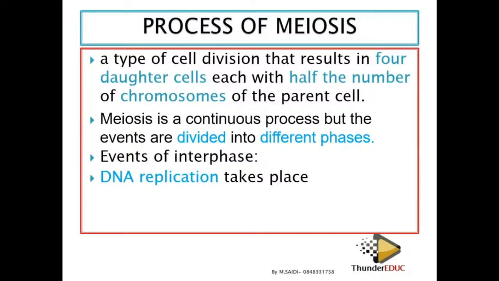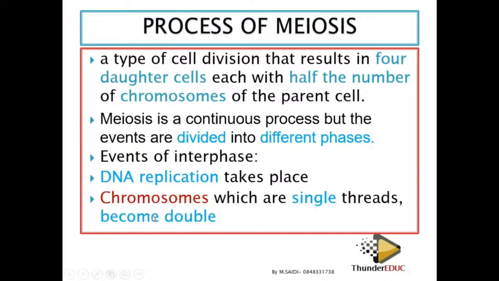It's like saying that you give birth to a baby, and the baby cannot immediately give birth to another baby. It needs some time to grow, and once it grows, it is ready to reproduce. When the cell divides and goes to the last phase, it does not divide immediately. It requires some time to grow. That process of growth is what we call interphase. Among the things which occur in that phase is DNA replication, the doubling of the DNA.